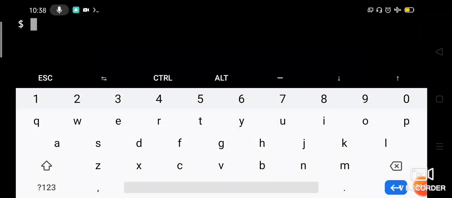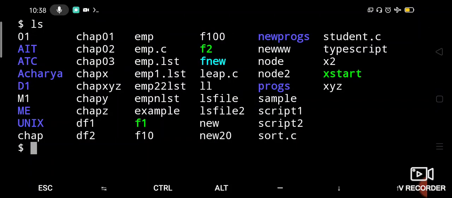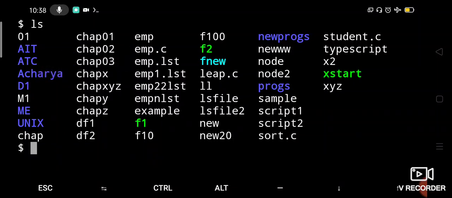Okay, let us see what are all the files. I have created some files which start with chap. Let us see what are they. ls. So many files I have created. See chap01, below that chap02, chap03, chapx, chapxyz, chapy, chapz. So all those files which start with chap I have created.